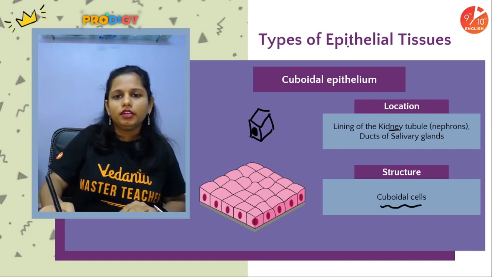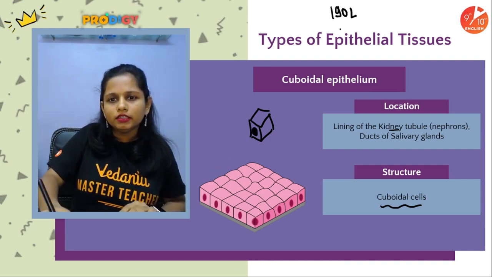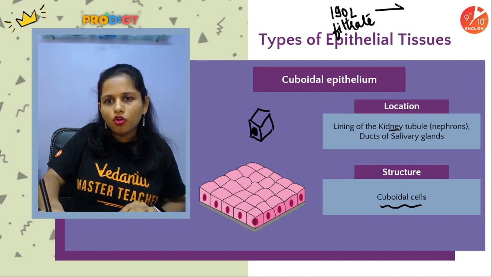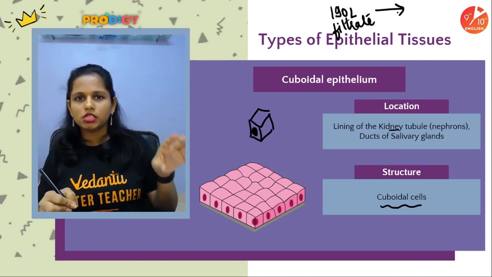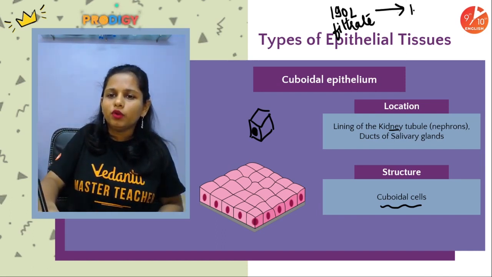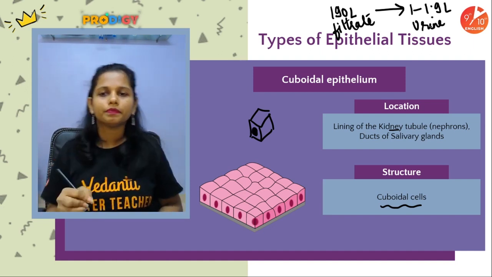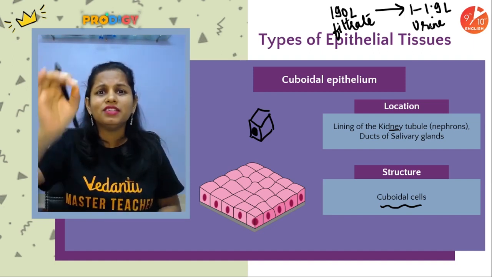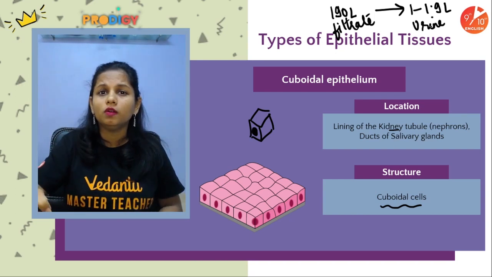If there is 190 liters of filtrate, most of the water, minerals, and ions present in it are reabsorbed, and barely 1 to 1.9 liters of urine is formed. It means there is massive reabsorption taking place in the kidney tubule.